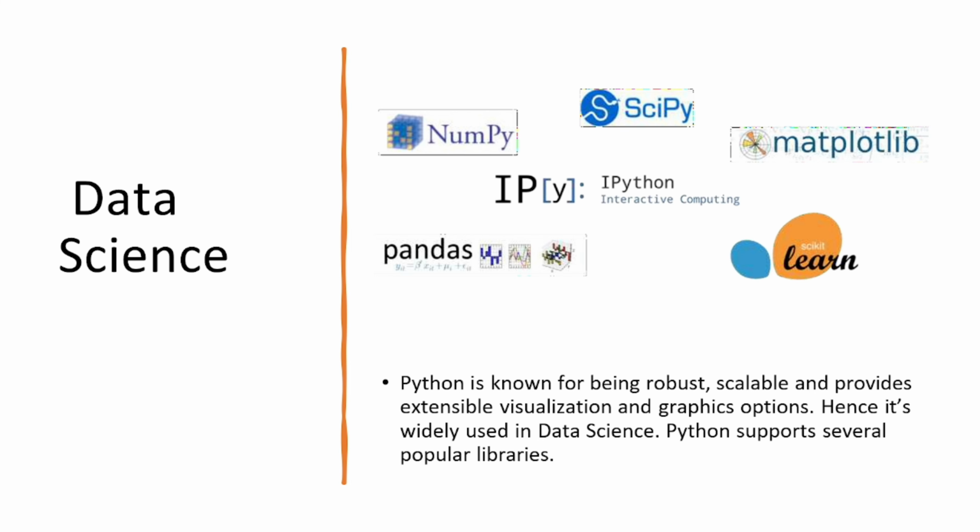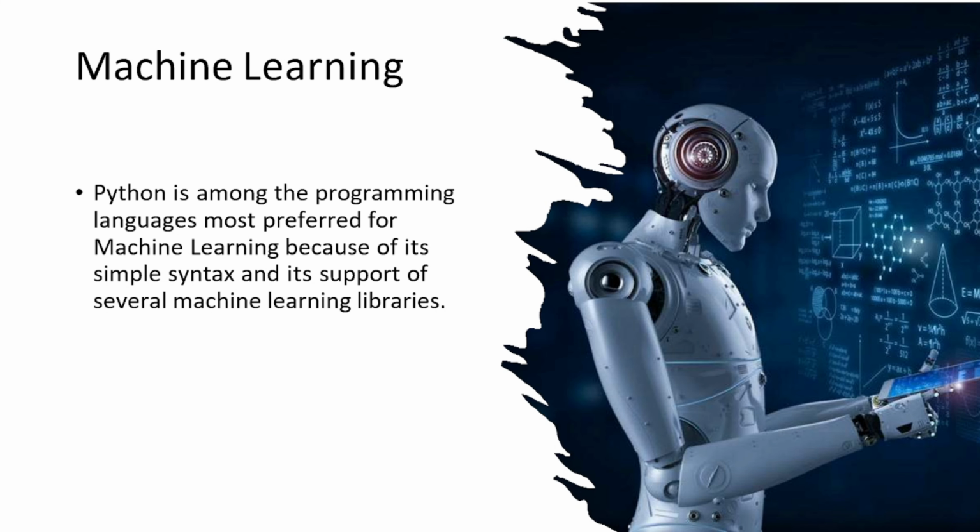As I said earlier, Python can be used for data science. These are the different libraries which we use to perform data analytics and data operations using Python, like the popular libraries Matplotlib, Pandas, NumPy, SciPy, and scikit-learn for machine learning. Python is among the programming languages most preferred for machine learning. Nowadays are AI days. We can automate any task using Python, and Python supports machine learning and AI tasks using different kinds of libraries.